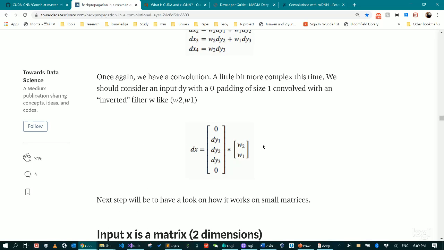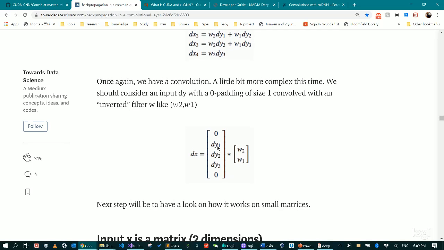But in short, the back propagation for dx is simply another convolutional operation. Basically, we do the convolution on dy, the derivative propagated to this layer, and then do the convolution between it and w, the weights.